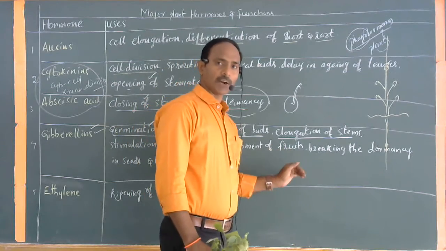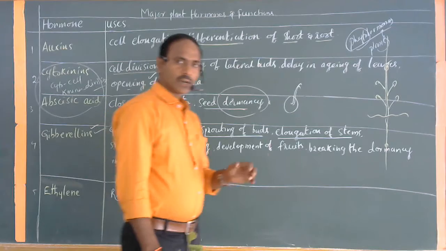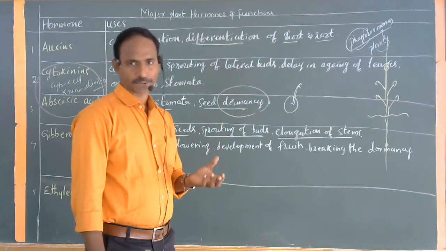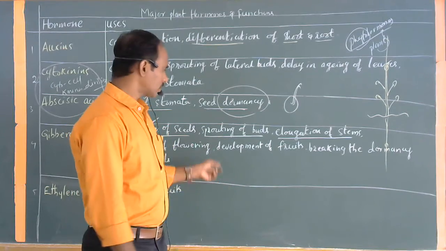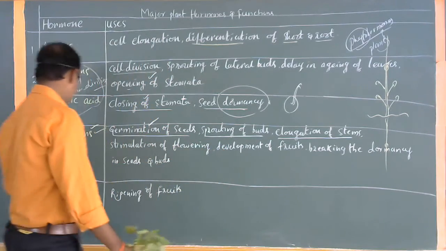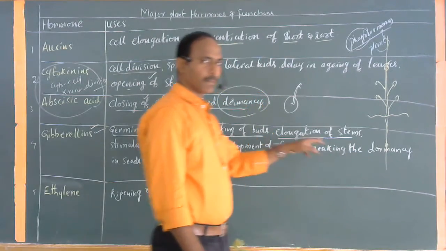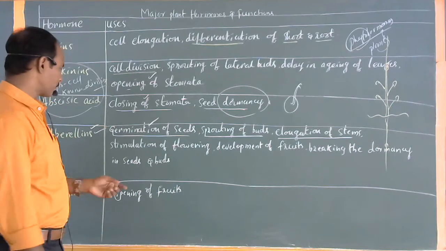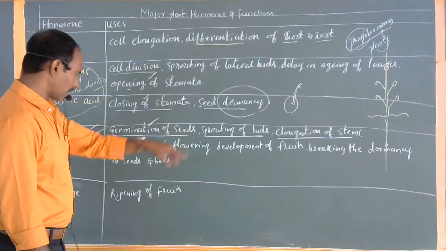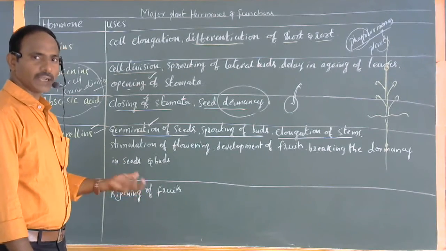Fruits can gradually develop when gibberellins are applied, especially fruit bunches in grapes and some other bunching fruits. The bunches can be formed by applying gibberellins and breaking the dormancy. So the seed dormancy can break and the seed can germinate. The dormancy of the seeds and also the buds gives a chance for the coming process.